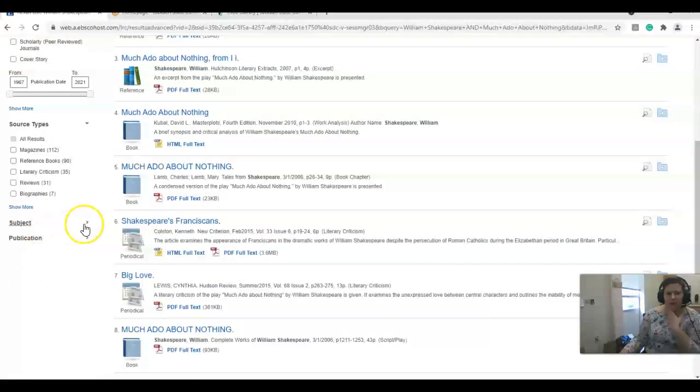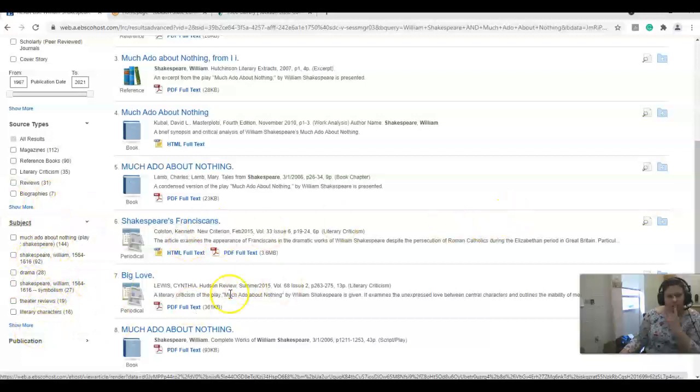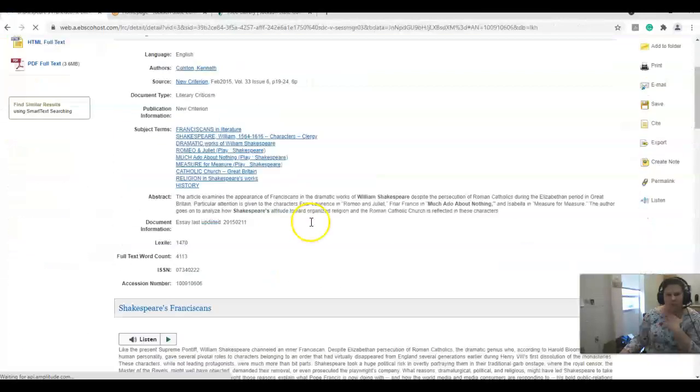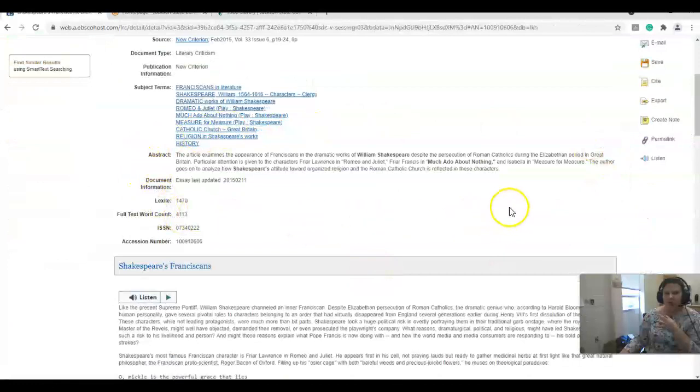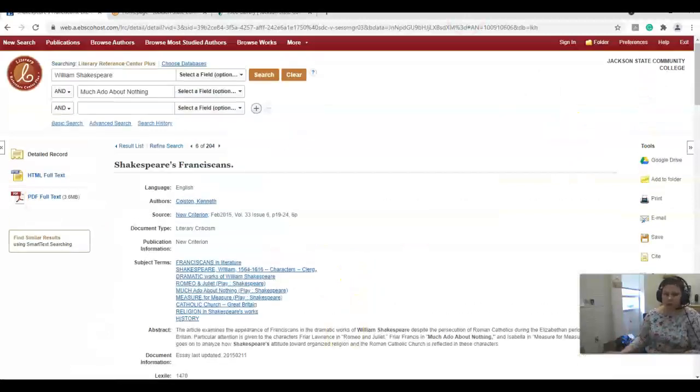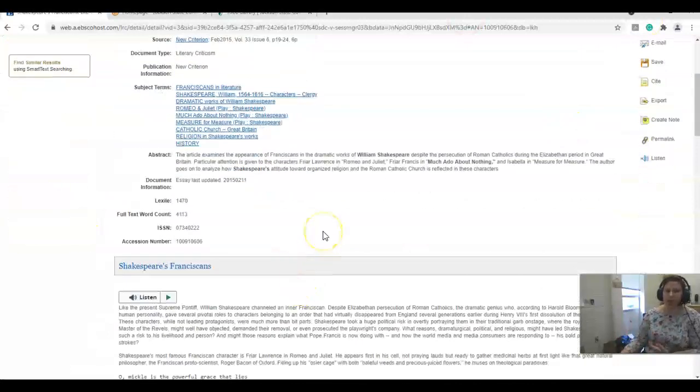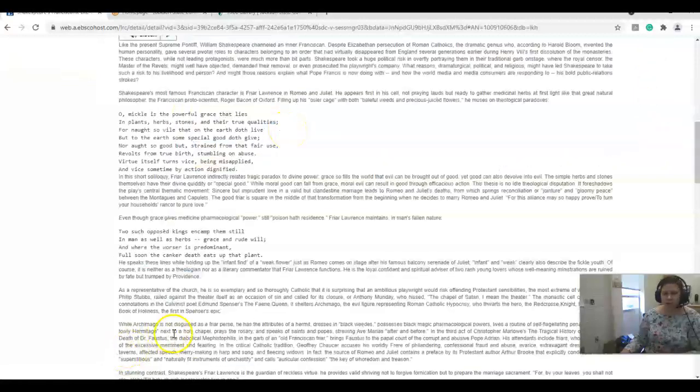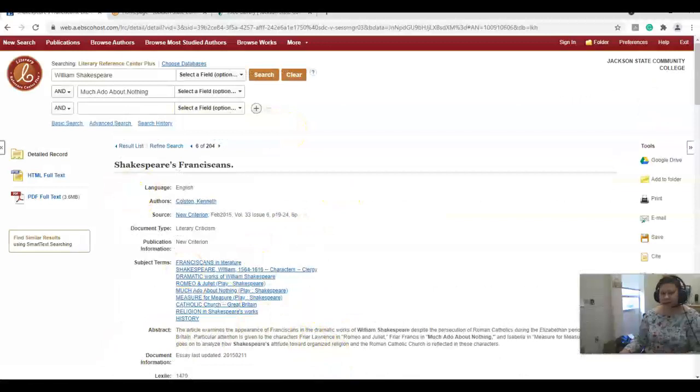You can also come down and adjust if you have any specific subject you're looking at, and most of them will have an abstract of what the article is about, and you can read through that. And you can also choose perhaps other themes within Shakespeare you want to talk about, like maybe religion. Like this one is focusing on the Catholic Church in Shakespeare. And it also looks like it's comparing at least two other plays, Romeo and Juliet, as well as Measure for Measure. So that's one of your options.